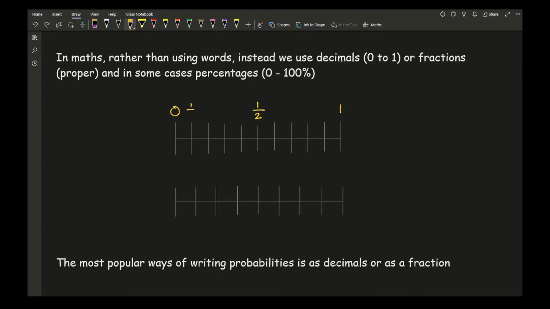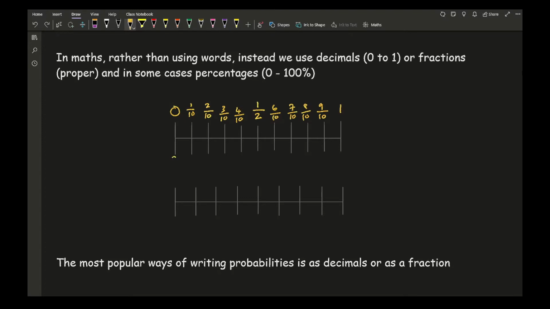So this is going to be 1 out of 10, 2 out of 10, 3 out of 10, 4 out of 10, 5 out of 10 is just a half, 6 out of 10, 7 out of 10, 8 out of 10, and 9 out of 10. And again, you could go on to simplify those fractions, but I would usually go for however many dashes there are, just go for the numbers unsimplified.